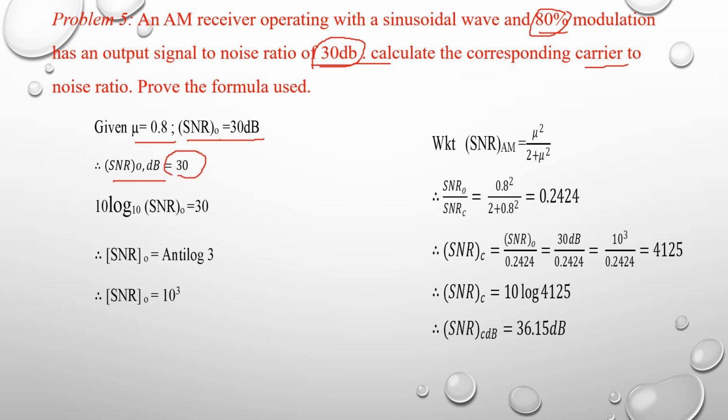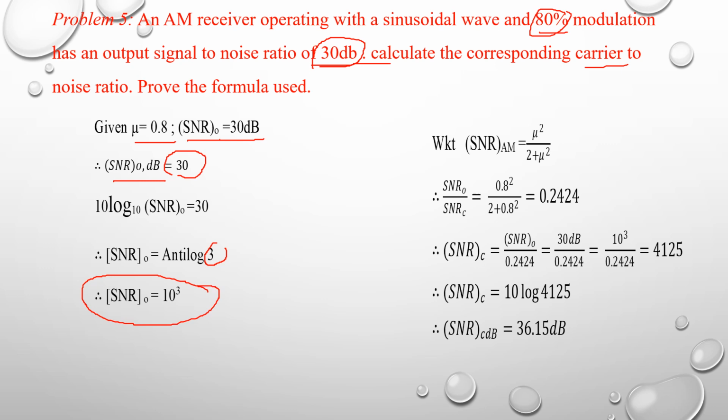Just convert dB into an integer value. So 10 log10 of SNR output is equal to 30, so SNR output is equal to antilog of 30 divided by 10, which is antilog of 3, equal to 10^3. So the given SNR output is equal to 10^3.